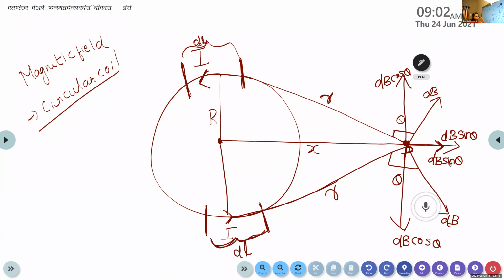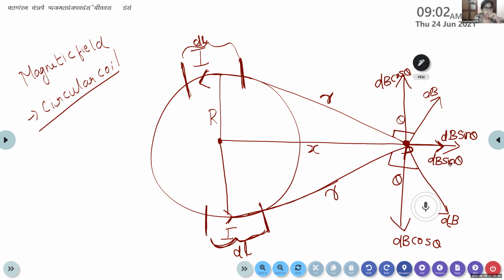So, all of you please observe here. What about the direction of the dB cos theta components? Are they along the same direction or in the opposite direction? Opposite.